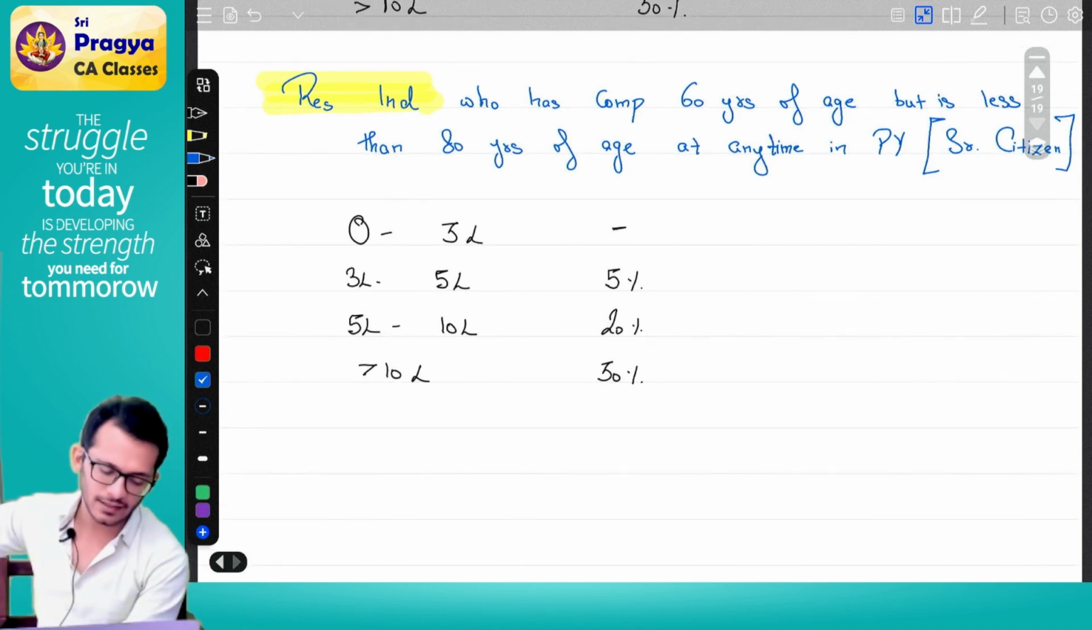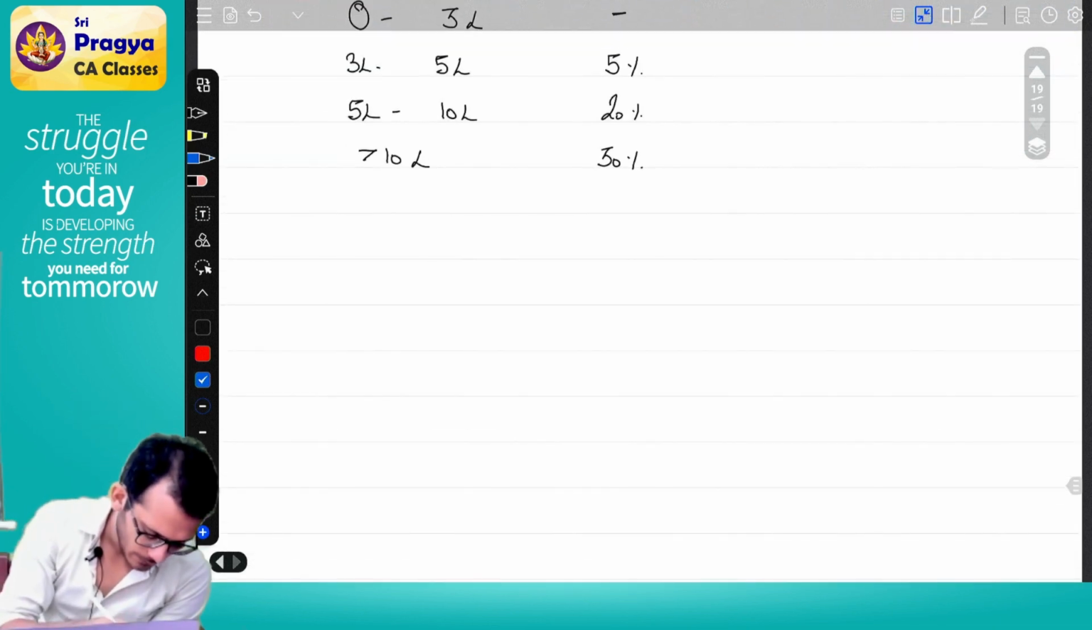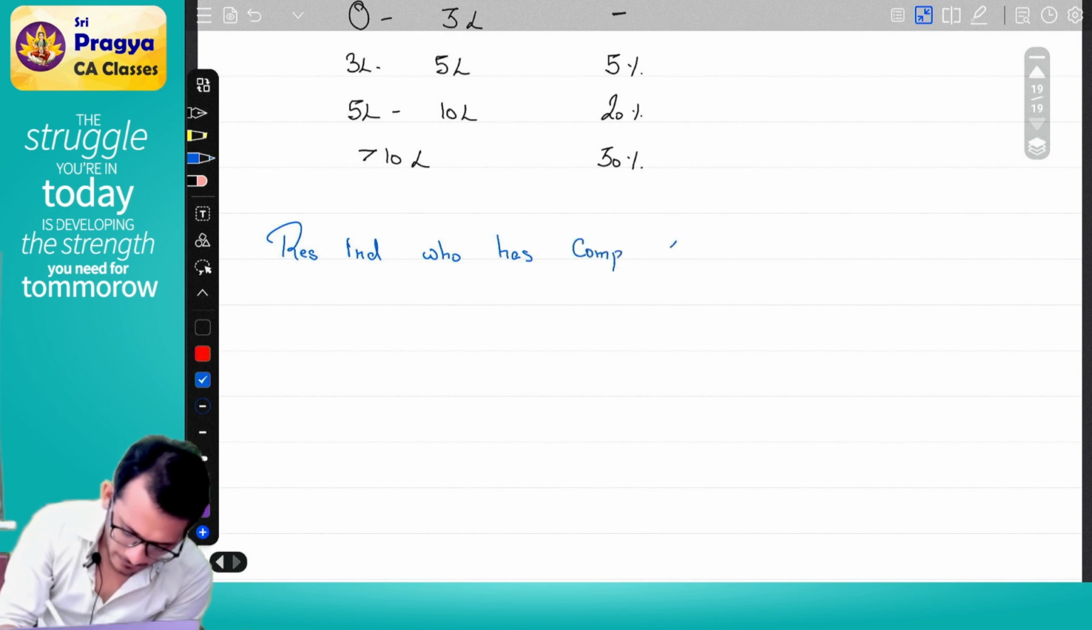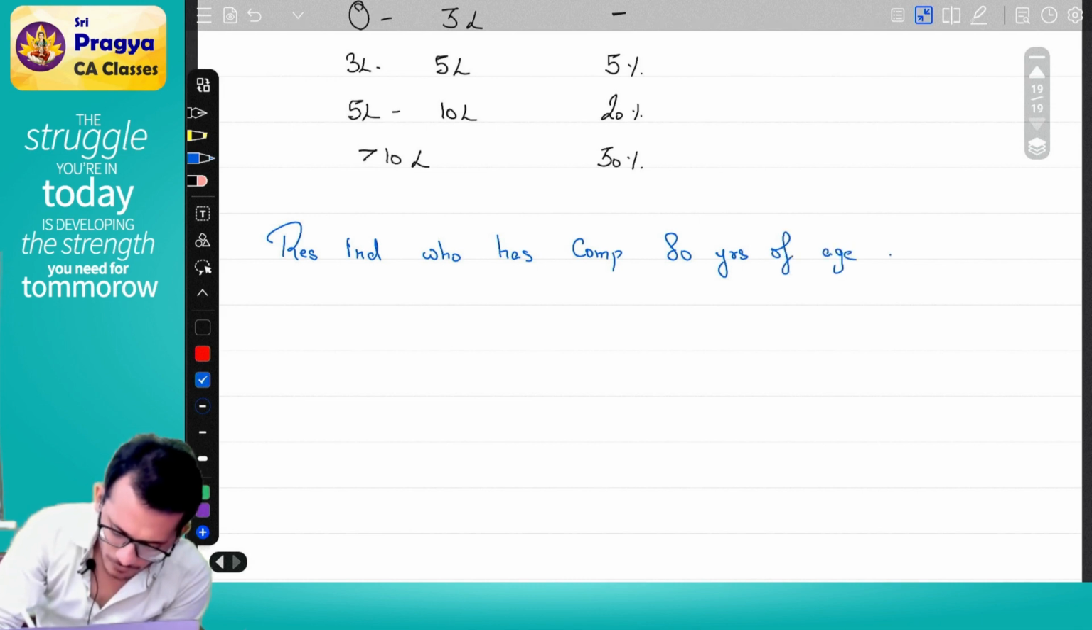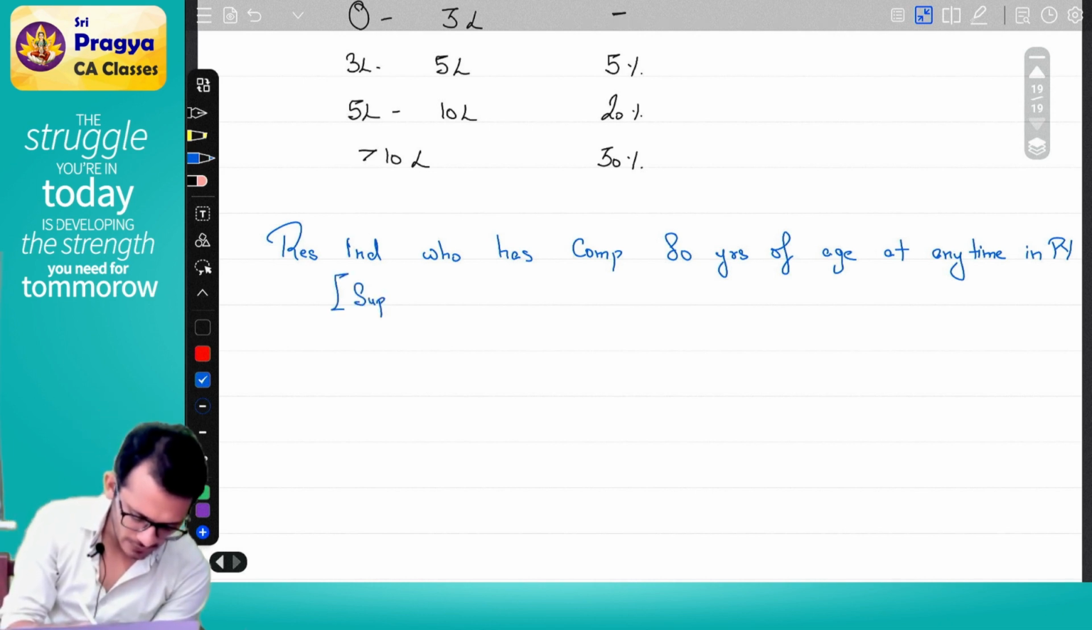Now notice it says resident individual who has completed 60 years of age but is less than 80 years of age. Next category will be a resident individual who has completed 80 years of age at any time in the previous year. Who is this person? This person is called a super senior citizen.